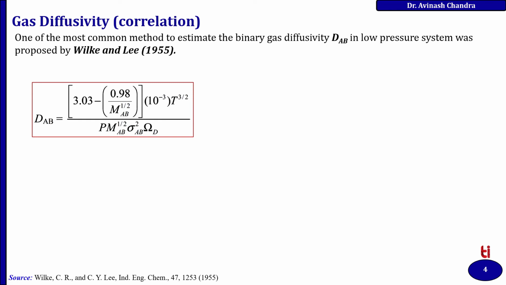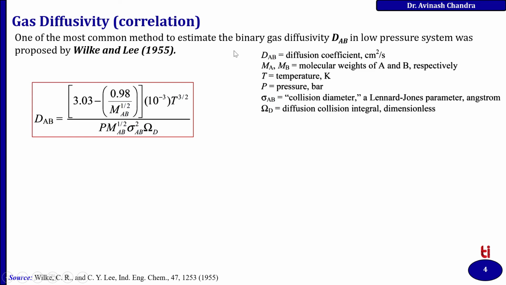In this method, DAB can be calculated by this formula, where DAB is the diffusion coefficient, MA and MB are the molecular weights of A and B respectively, T is the temperature, P is the pressure, sigma AB is the collision diameter, and omega is the diffusion collision integral.